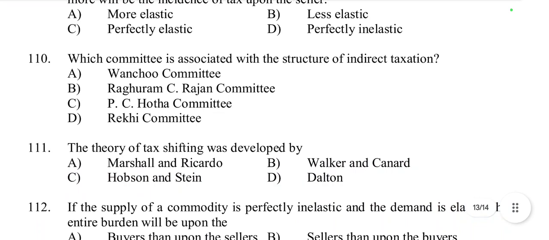Then question number 110, which committee is associated with the structure of indirect taxation? Vancha committee, Raghuram Rajan committee, PC Hota committee, Rekhi committee. It is related with Rekhi committee, option D, because the Rekhi committee, which was formed in 1993, made key recommendations on rationalizing indirect taxes in India.